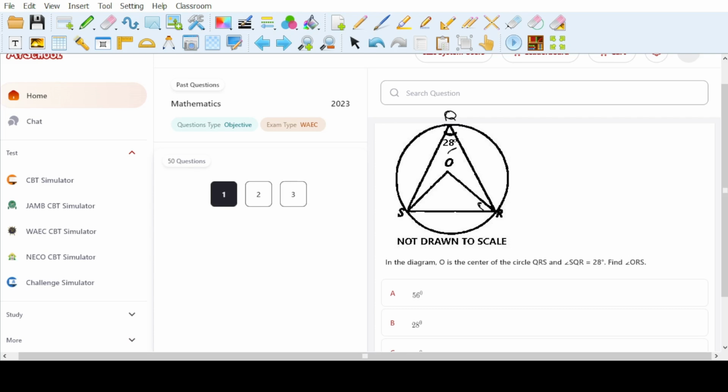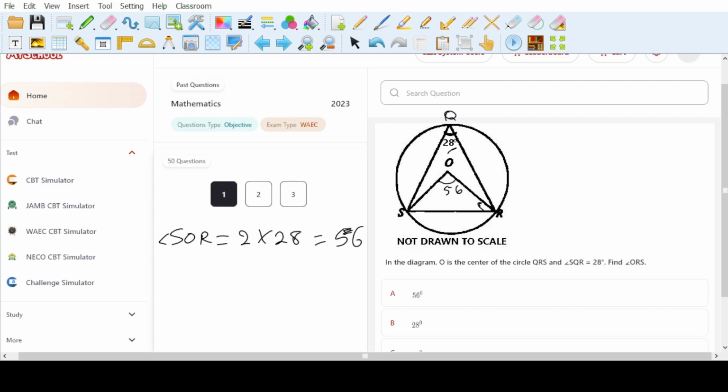Okay, from the shape and from your circle theorem, we know that angle at center is twice angle at circumference. So the angle at center, this angle at O, will be 2 times 28. So angle SOR will be equal to 2 times 28, and the reason is angle at center is 2 times angle at circumference. 2 times 28 gives us 56. Okay, so now that we know that here is 56,